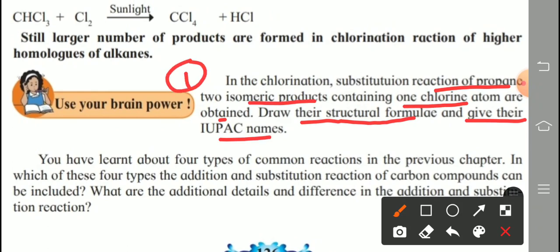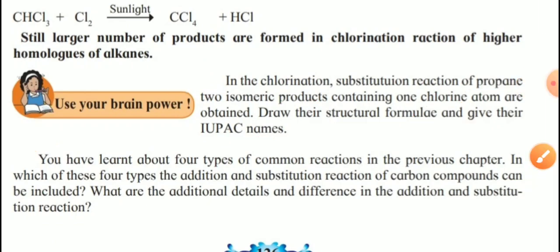This is one question, and in the last paragraph, this is the last point of today's lecture. You have learned the 4 types of common reactions in the previous chapter. In which of these 4 types can the addition and substitution reactions of carbon compounds be included, and what are the additional details and differences in the addition and substitution reactions? I will explain the answers to these 2 questions on one separate paper.